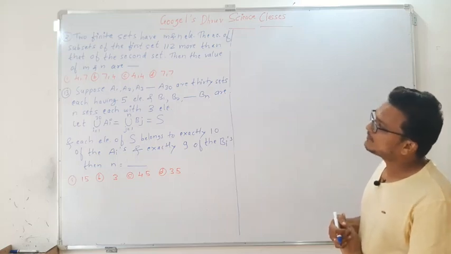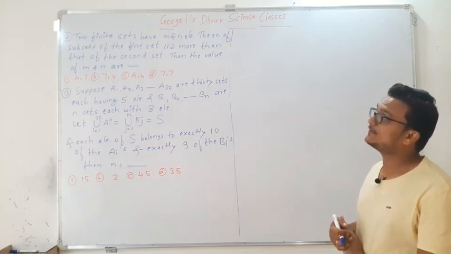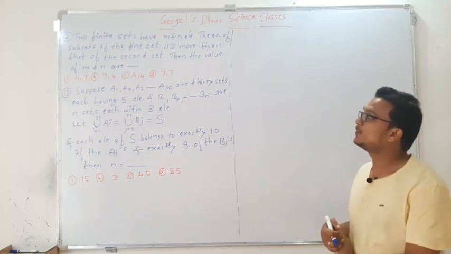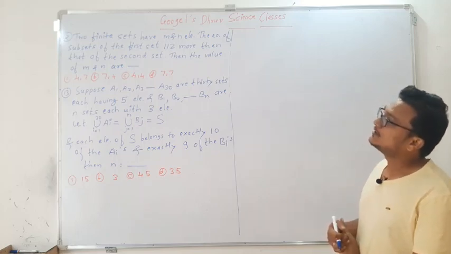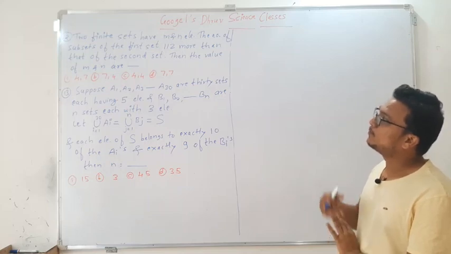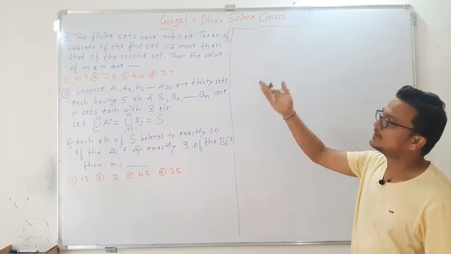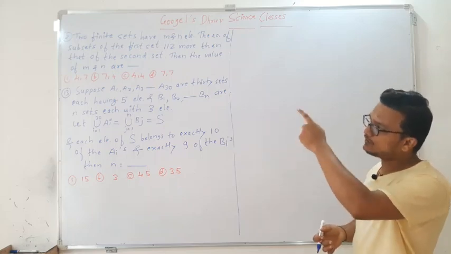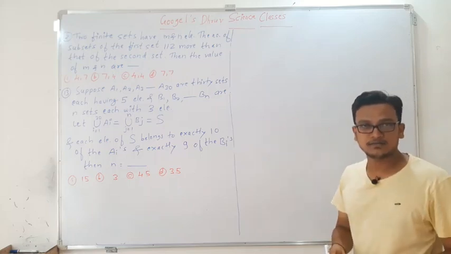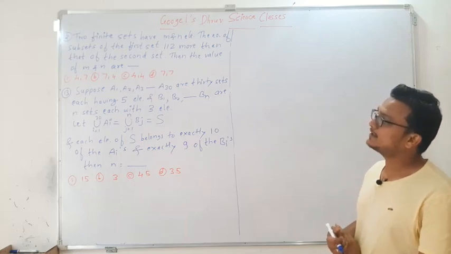The number of subsets of the first set is 112 more than that of the second set, then the values of m and n are.